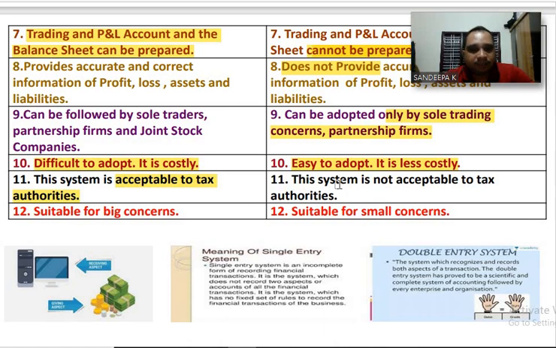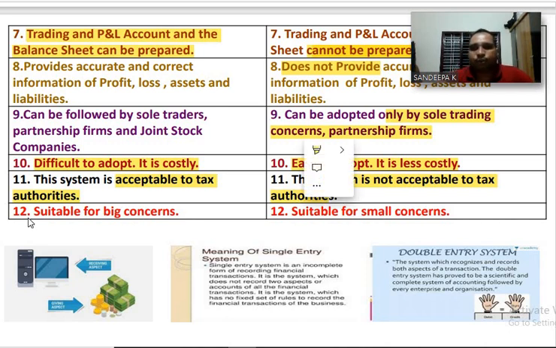Single entry system is not acceptable to tax authorities. Single entry system is not acceptable to tax authorities because this system provides half truth about the business. Because of that reason, this system is not acceptable to tax authorities.